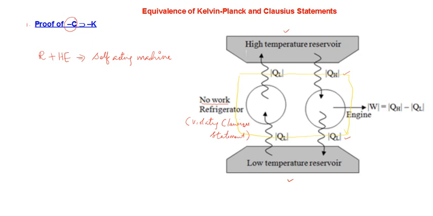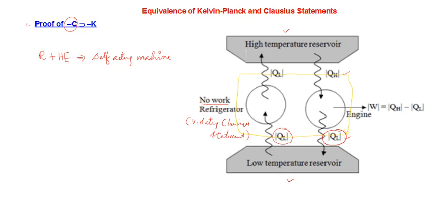So there is no change in effect happening for the low temperature reservoir, right? And let's look at the high temperature reservoir. QH amount of heat is taken by the machine and it is giving QL amount of heat to the high temperature reservoir.